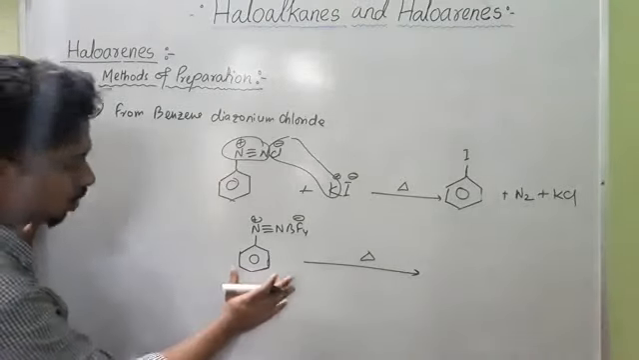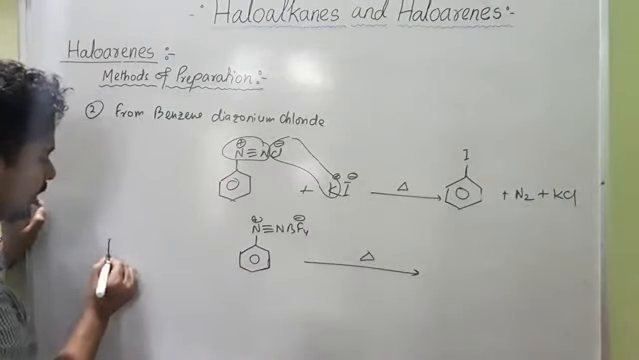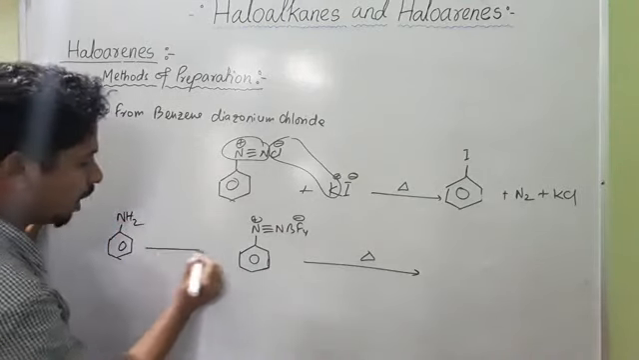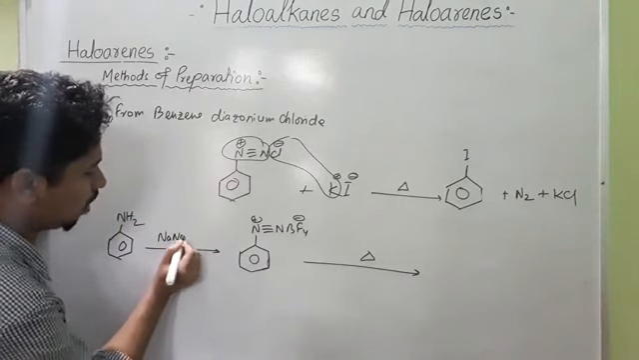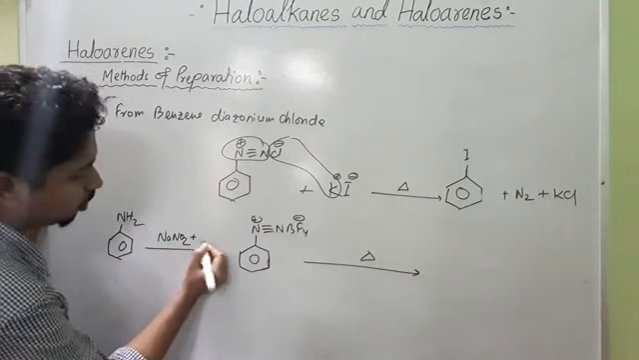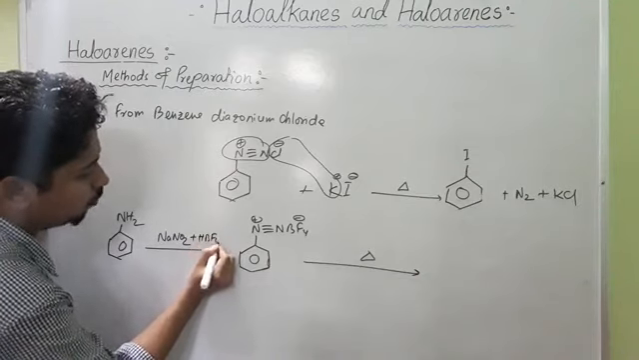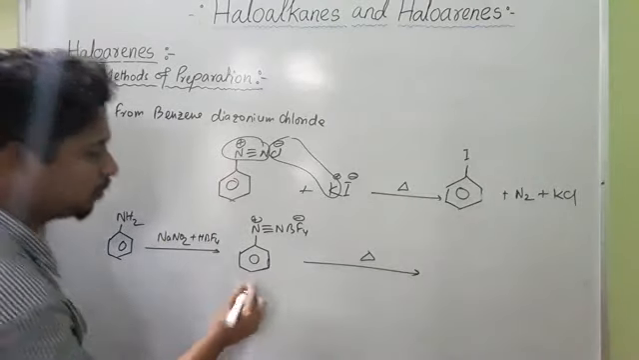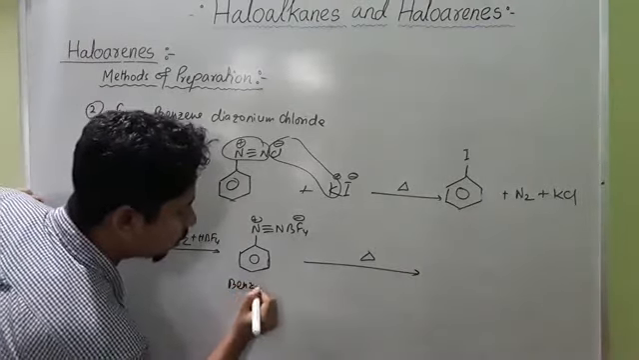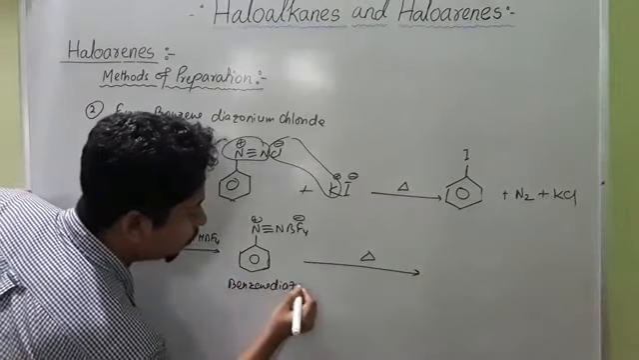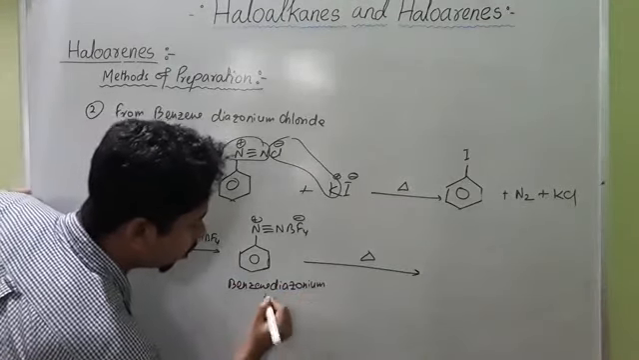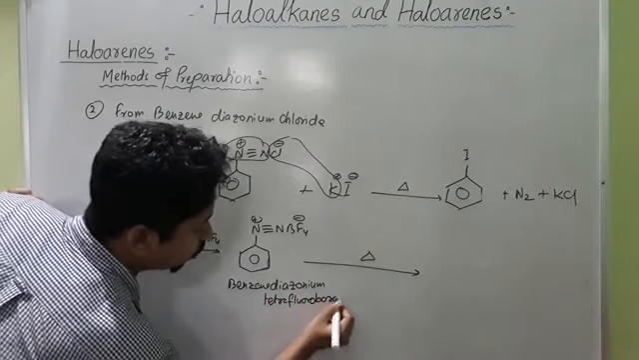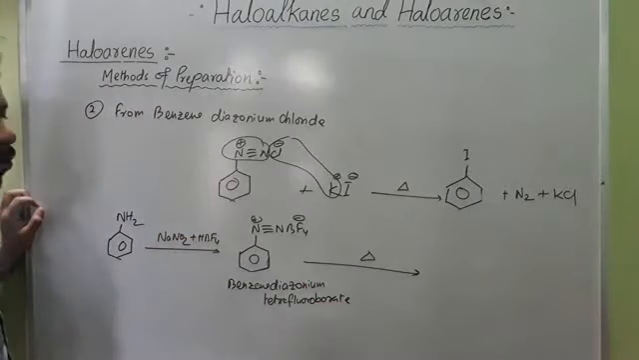Now you see how this benzene diazonium tetrafluoroborate can be prepared. It can be prepared by treating aniline, benzene group NH2, with NaNO2, sodium nitrite, in presence of HBF4, tetrafluoroboric acid. We will get benzene diazonium tetrafluoroborate. This upon heating gives fluorobenzene.